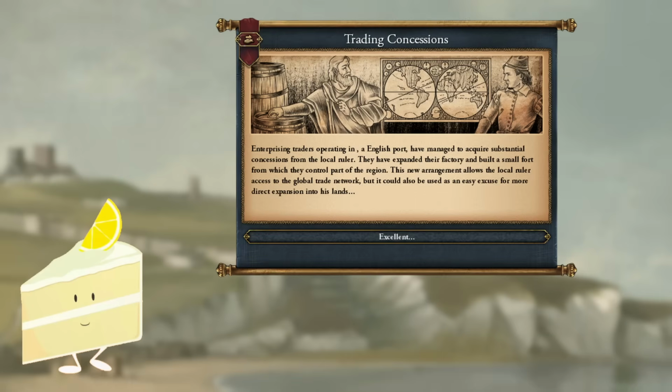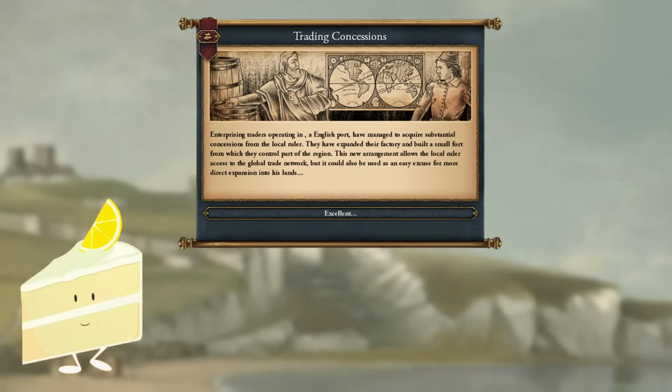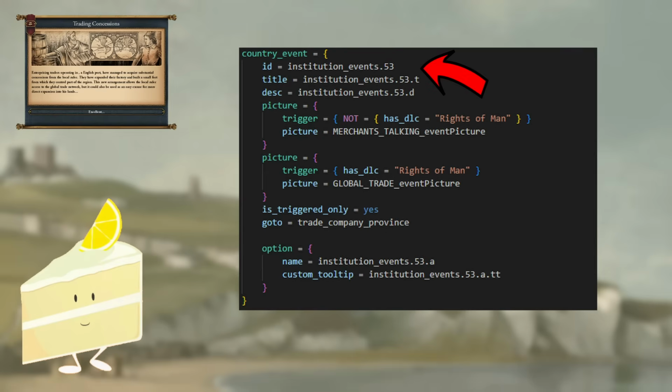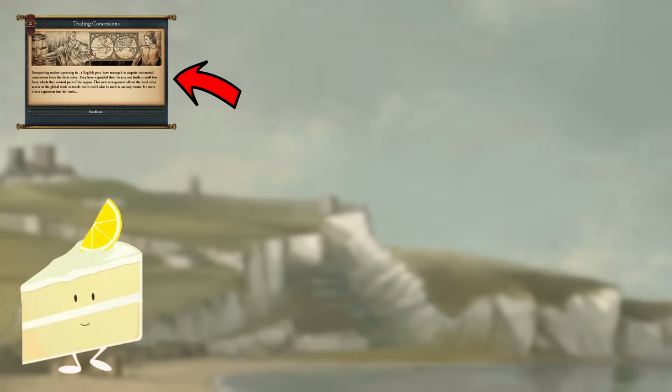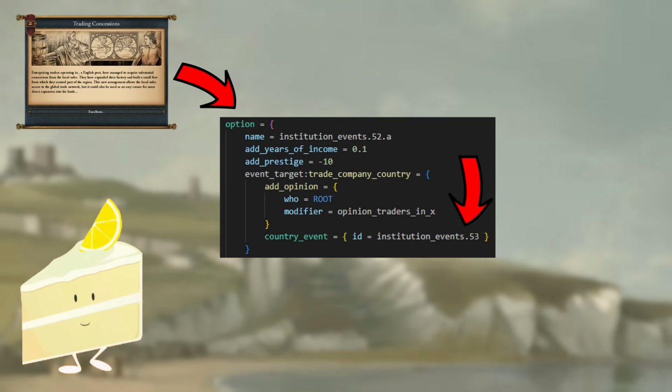This here is an event that has no effect. It is written in the game code as institution_events.53. Its localization is set to trading concessions, which makes it unhelpful to track down, but this event in particular is the consequence of a small but historically cool event chain.